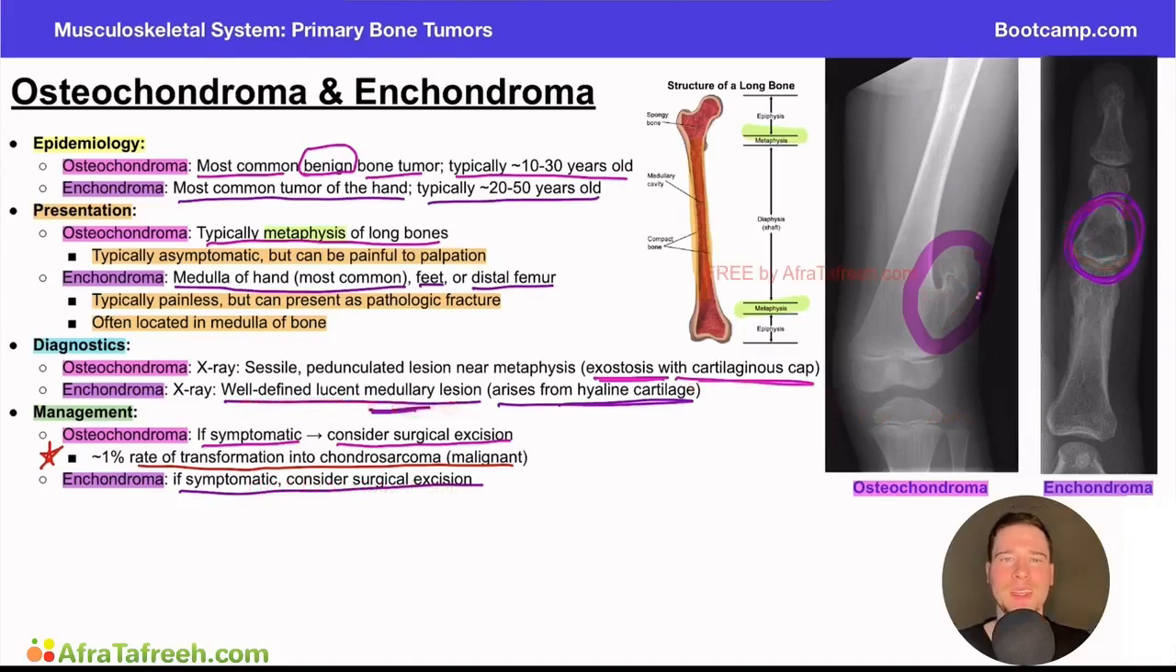When we think about management, if these are asymptomatic, we don't need to do anything about them. We can just watch and wait. If they're causing symptoms for a patient, we can consider surgical intervention. Key here to remember for the osteochondroma specifically is that there's about a 1% risk of malignant transformation into a chondrosarcoma, which would require more aggressive treatment for the patient.